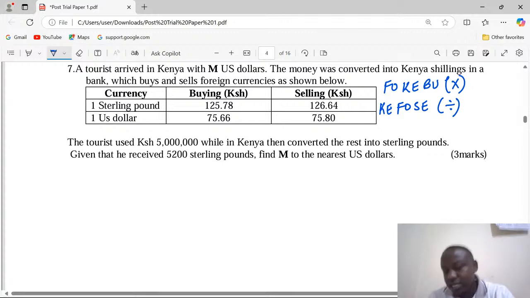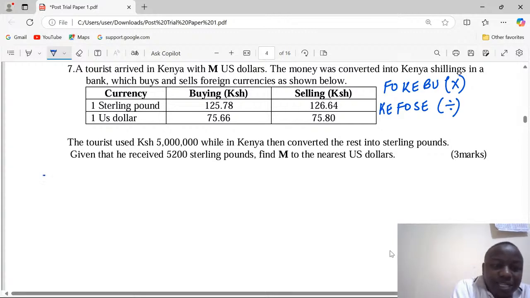How do we get conversion from Kenya shillings to sterling pounds? That is Kenyan currency to foreign, so a known Kenya shillings amount is converted to sterling pounds by dividing it by the amount on the selling column.